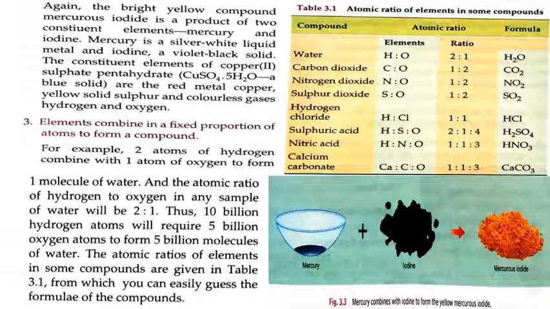The atomic ratios of elements in some compounds are given in table 3.1, from which you can easily guess the formulae of the compounds. Here the compound is given. Which compound is formed? First is water. It has elements hydrogen and oxygen in the ratio 2:1. So hydrogen is having 2 atoms and oxygen is having 1 atom. Carbon dioxide has elements carbon and oxygen in the ratio 1:2. So its formula is CO2. Same is the case with all other compounds. Go through this table properly, because this time the questions will be from within the chapter also. So please go through it.